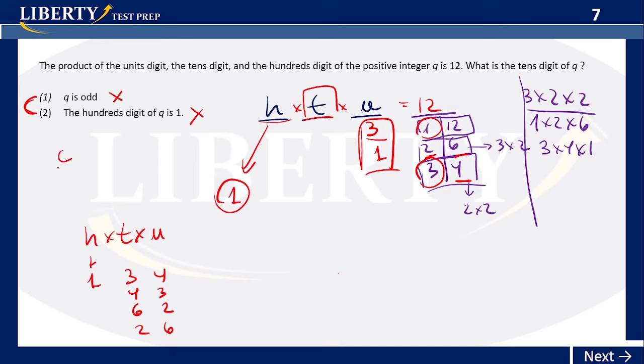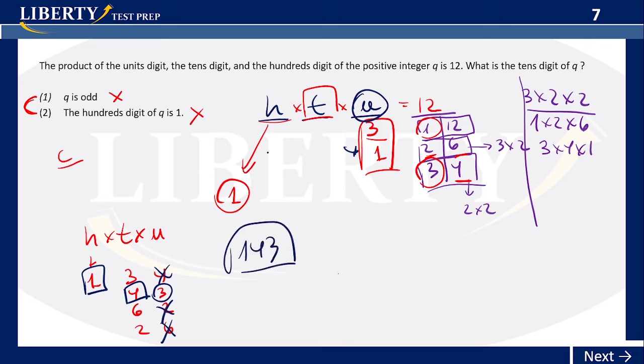Now we're going to check for C. If we combine them both, we know that the last digit u has to be an odd number, right? And then h is 1. If h is 1, the only possible value for u, which is odd, it cannot be 6, it cannot be 2, it cannot be 4, is 3. So if u is 3, then that makes t 4. That's the only possible way, okay? So 143 is the value of the whole number, and the value of t will be 4. So they're forcing us to go that way.